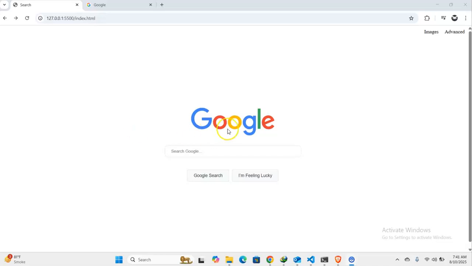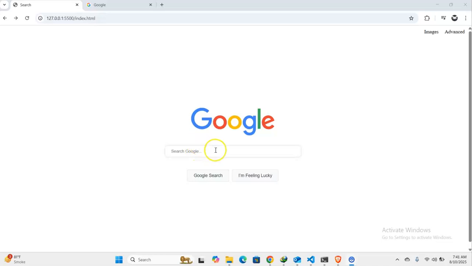The project was to create a Google search engine by Harvard. It will contain three pages. Number one, the main Google page. The second page would be of images. Third page would be of advanced search.